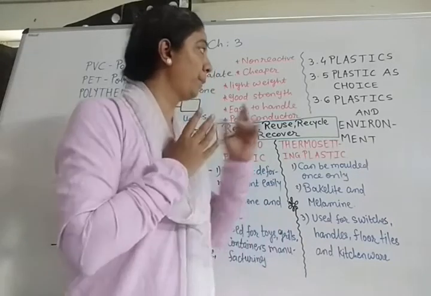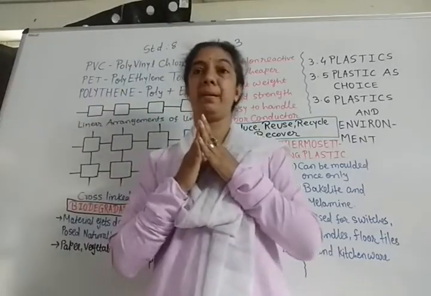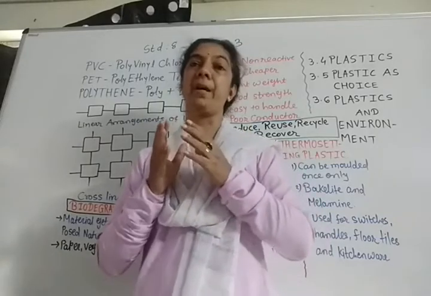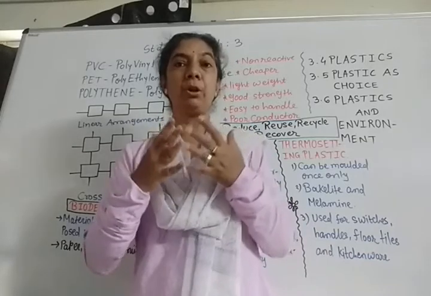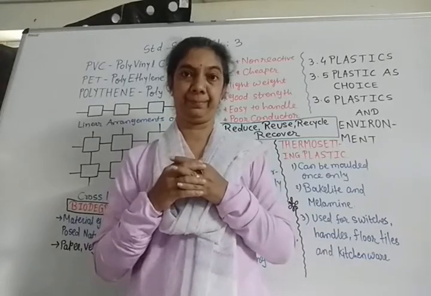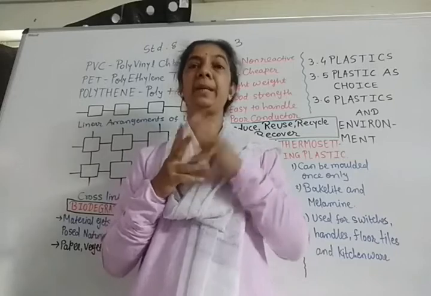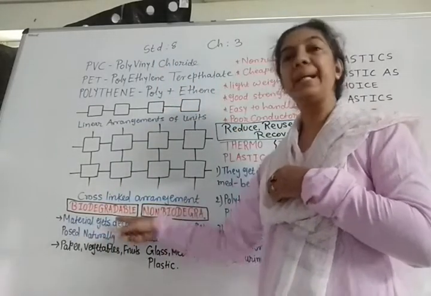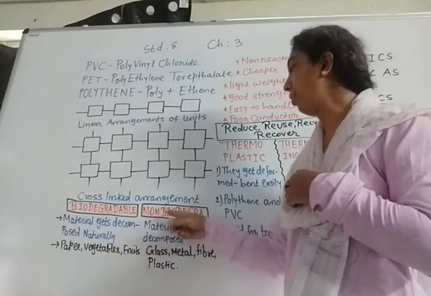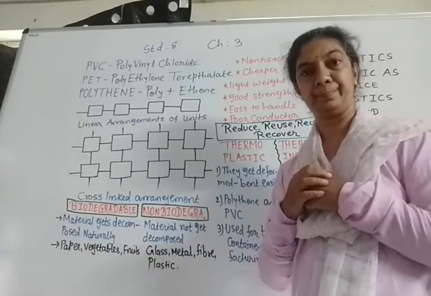But the problem related with it is that it is not environmentally friendly. It causes lots of pollution. And in that we have 2 more new terms, biodegradable and non-biodegradable.